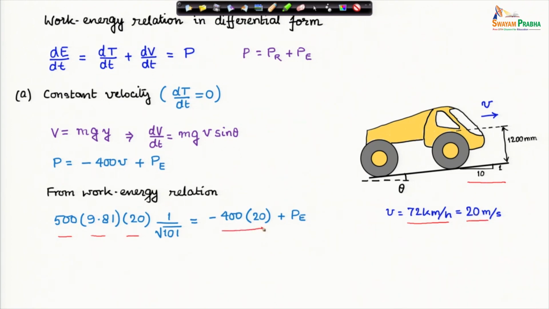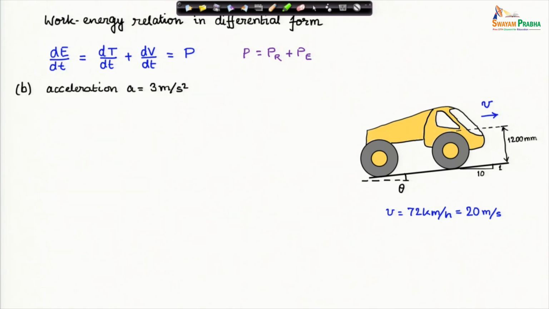Power is dissipated because of rolling resistance and fed into the system by the engine. Now, it is a straightforward algebra, everything is known, you can calculate power 17.76 kilowatt. We move to the second part of the problem.